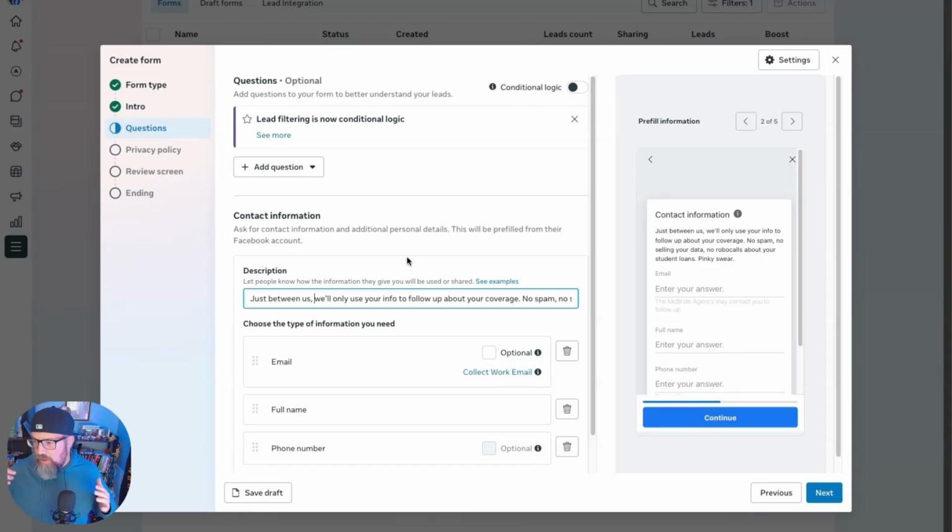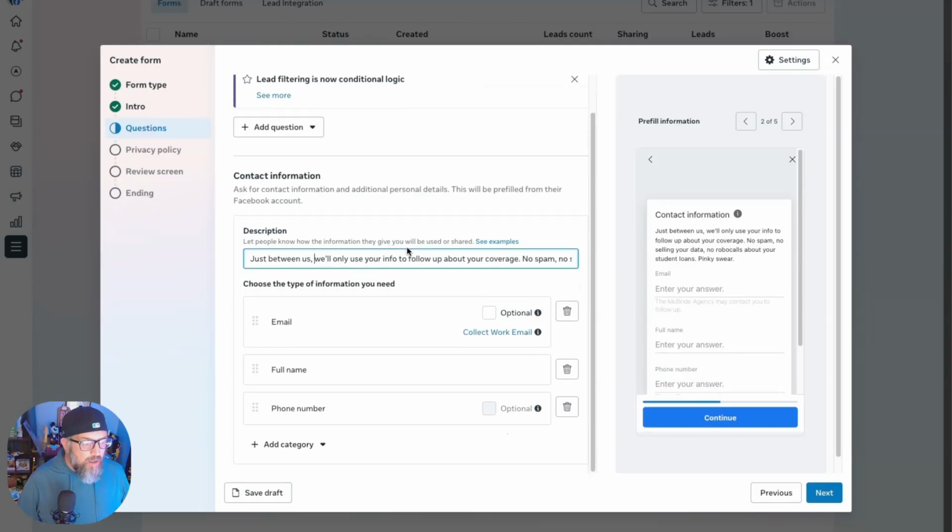Since Facebook now considers insurance a special ad category, you are restricted on what information you can collect in the Facebook lead ad forms. Not on your quote pages, but here on Facebook. Basically, you're going to go with email, full name, and phone number. Since we're doing the one-time password, phone number is not optional. Email's not optional either because we need all the contact info we can.